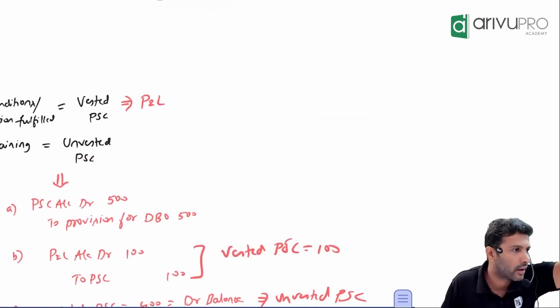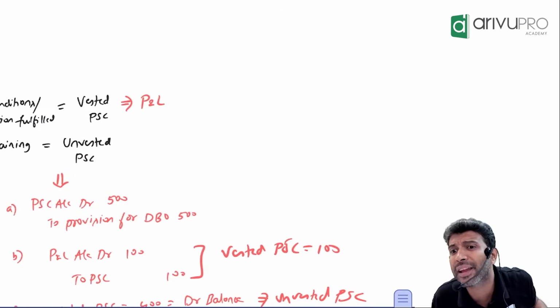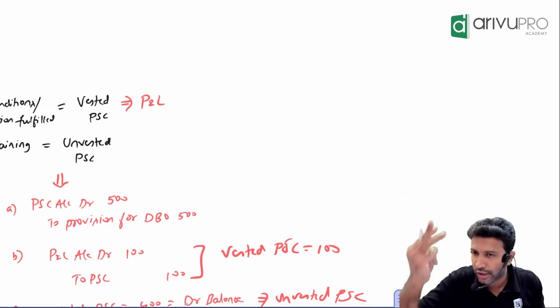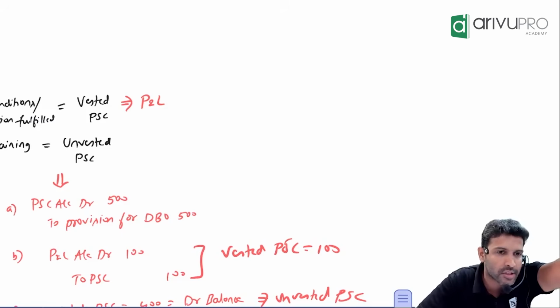Correct, plan assets. The investment you are making has a debit balance. Plan asset is another ledger which has a balance. So there are three ledgers. Plan asset, debit. Unamortized past service cost, debit. Provision for DBO, credit.